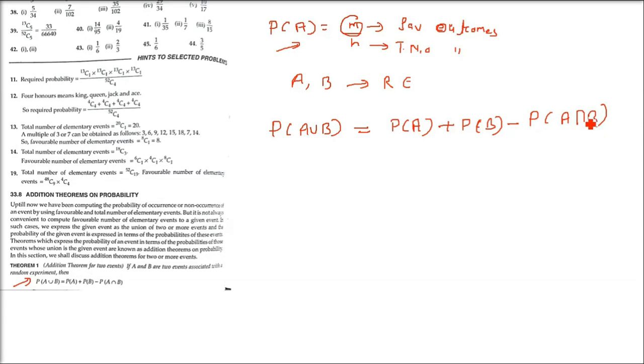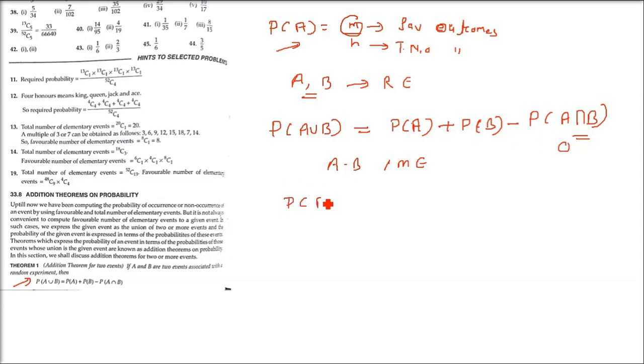Both have to happen, so P of A intersection B. If A and B are mutually exclusive, meaning A will happen, B won't happen, and vice versa, then A intersection B will be 0.